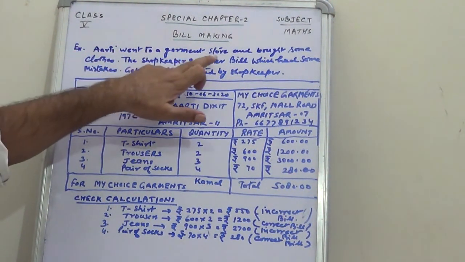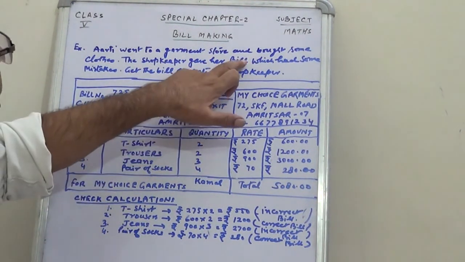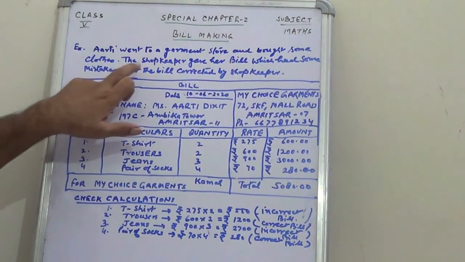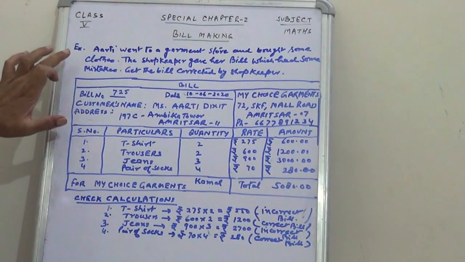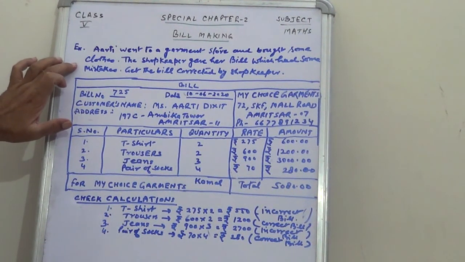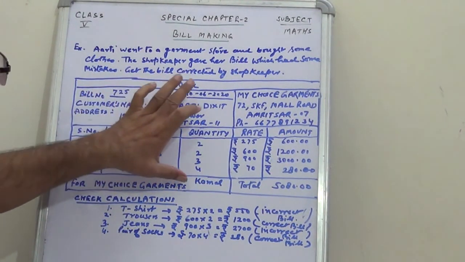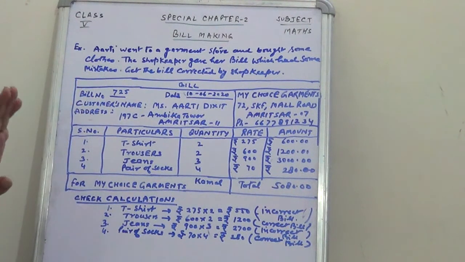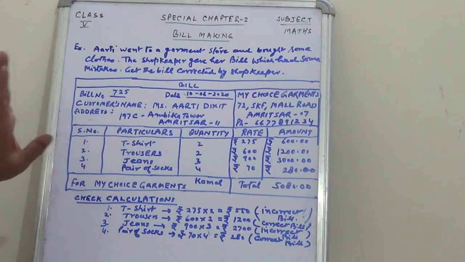Aarti went to a garment store and bought some clothes. The shopkeeper gave her a bill which had some mistakes. Get the bill corrected by the shopkeeper. Children, when you go to any shop for certain items, you want a bill from the shopkeeper, and the bill is made like this. Most of the time, the bill is always correct. But in this chapter, you can also be asked to correct the bill if it is given wrongly.